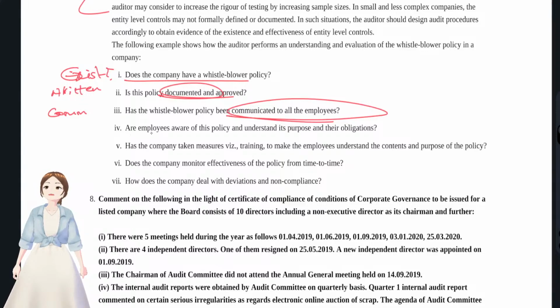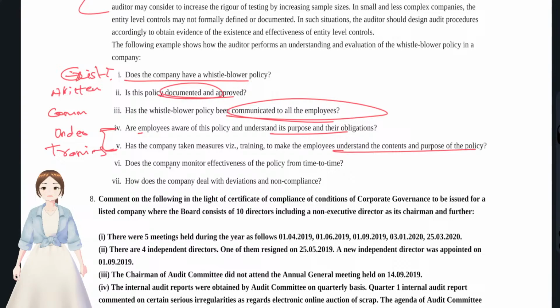There's a question. And after, you see, what is the main purpose of communication? Understanding whether the employees have understood the purpose and their obligations with regards to the whistleblower policy. If they hadn't understood, have you made any training or any kind of programs to make them understand the contents and purpose of that policy? Both the things with regards to understanding. First thing, whether they have understood, and second thing, what you have done in order to make them understand.